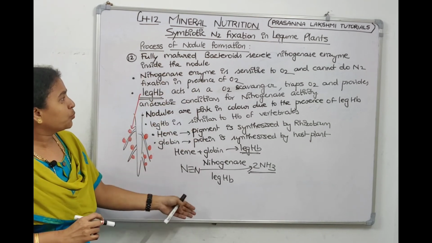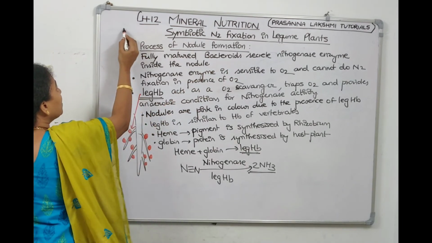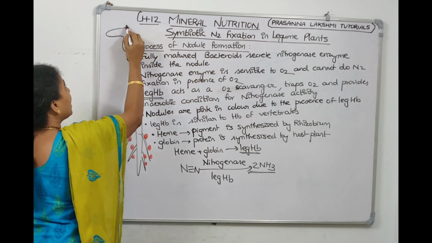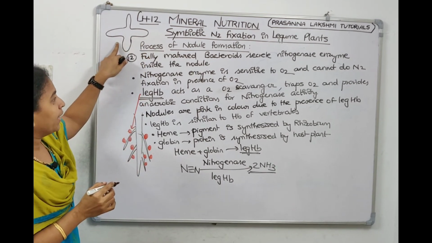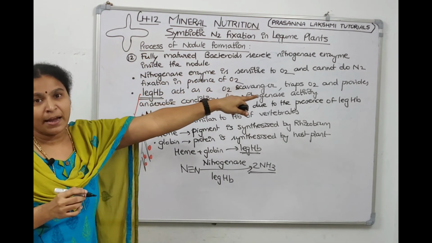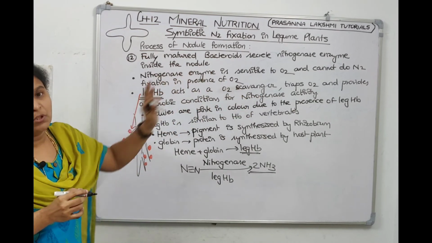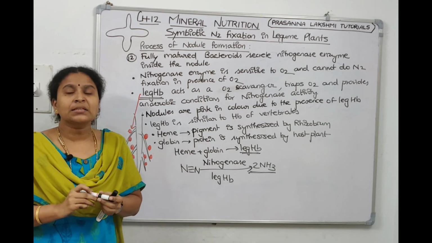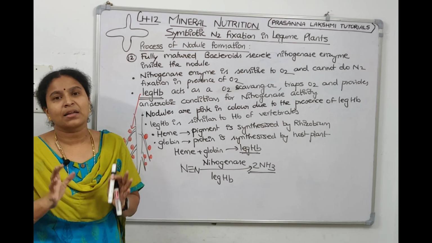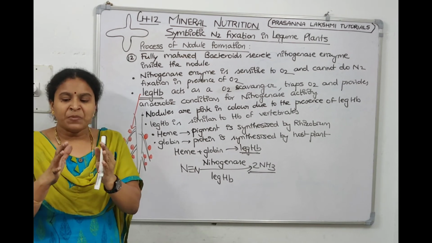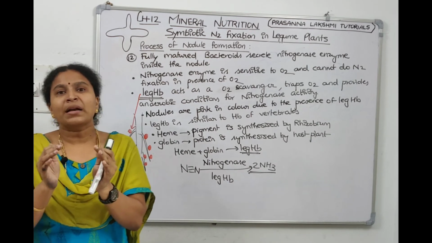What did we write on this board? We said the fully matured bacteroids. What do we mean by fully matured bacteroids? The egg-shaped, enlarged endosymbiont bacteria. The fully matured bacteroids will secrete an enzyme called nitrogenase. This nitrogenase enzyme is secreted into the nodule. The important thing is the enzyme is sensitive to oxygen and will not work in the presence of oxygen. That means surrounding the enzyme we need to ensure anaerobic conditions.